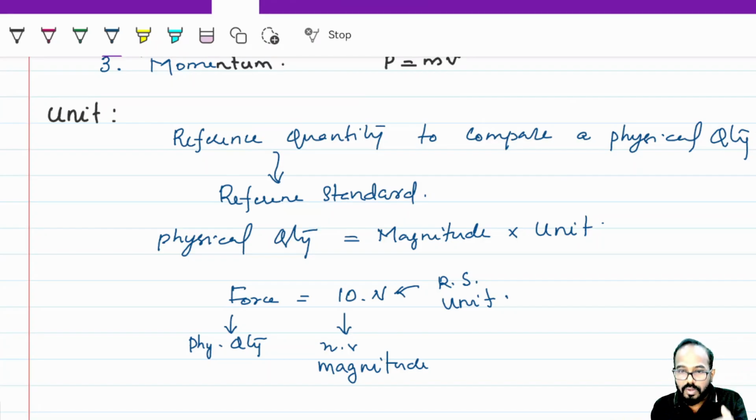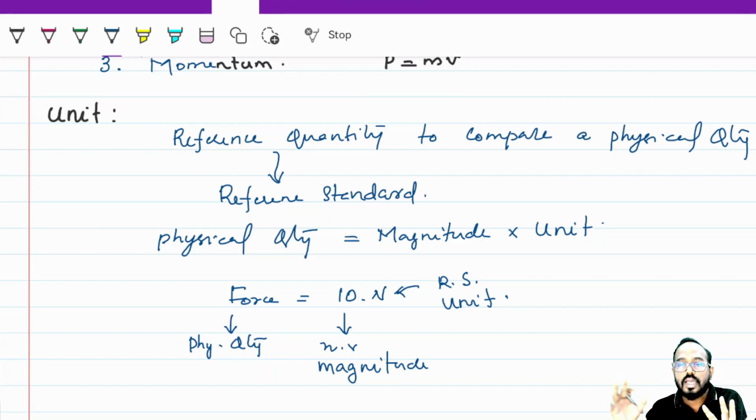You know all the seven base quantities. Initially 3 were there. What are they? Length, mass, time. After that, with the advancement of science and technology, new branches were included, such as thermodynamics and electric current. So they added 4 more base quantities. What are they? Current in amperes, temperature in Kelvin, amount of substance in mole, and luminous intensity in candela.